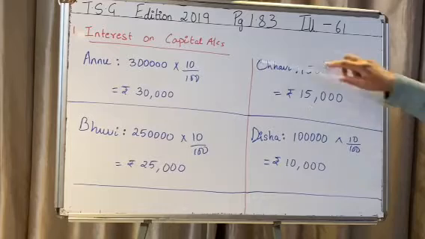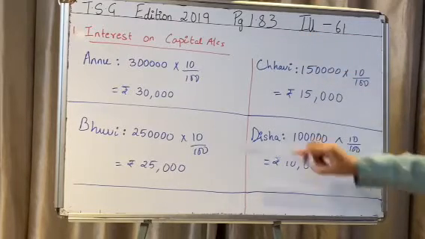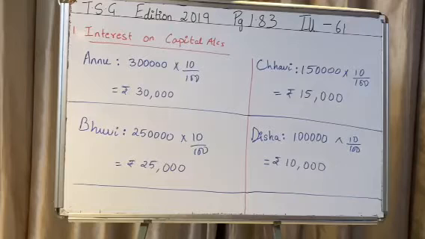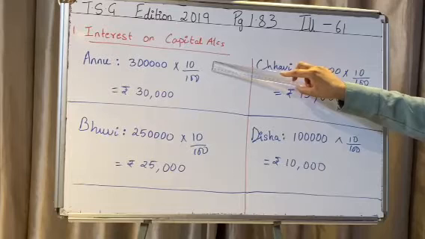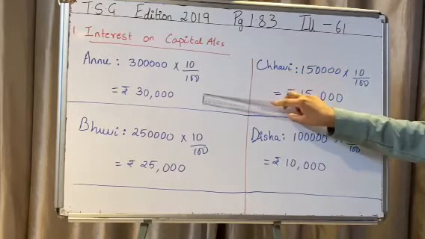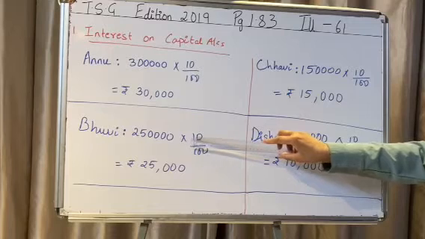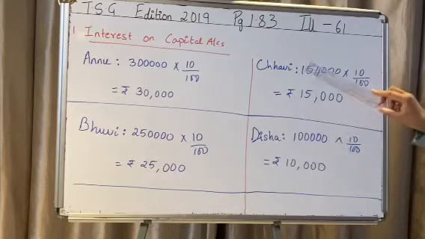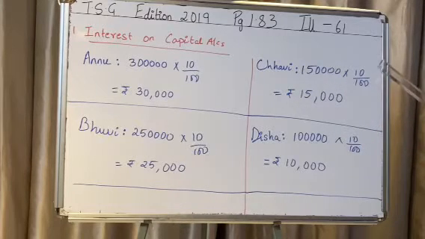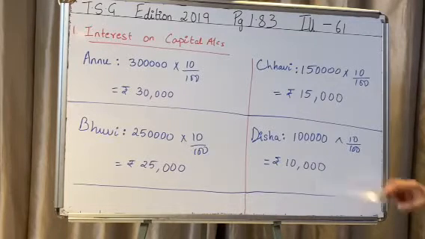The first working note, interest on capital accounts. Anu had an opening balance of 3 lakhs at 10% per annum. So 3 lakh into 10 by 100, which is rupees 30,000. Bhavi, 2 lakh 50,000 into 10 by 100, which is 25,000. Chavi, 1 lakh 50,000 into 10 by 100, which is 15,000. And Disha, 1 lakh into 10 by 100, which is 10,000. Now all of this will be debited to the PL appropriation account.